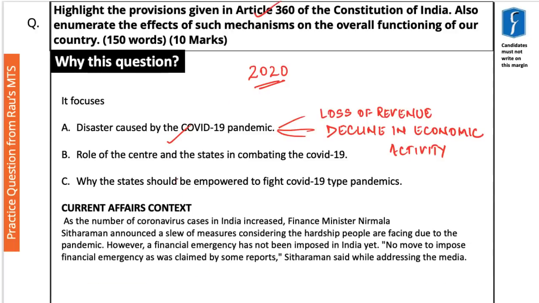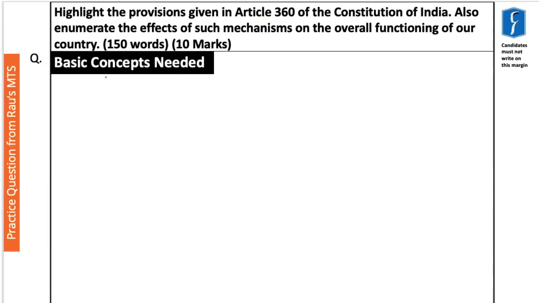In this regard, the financial emergency provisions were in the news, and that's why we have taken this question for Mains 2020. So before going into the sample answer, let us first discuss the basic concepts which shall be needed to answer this question.